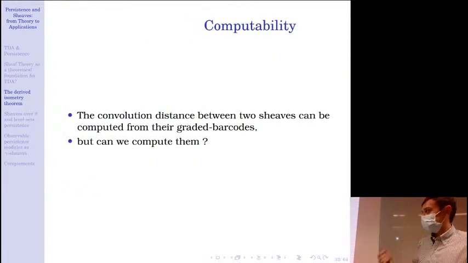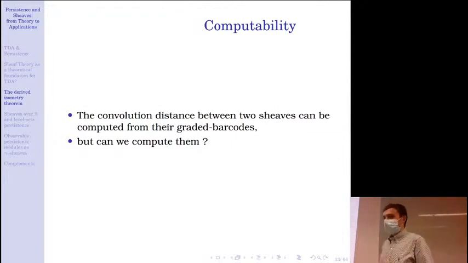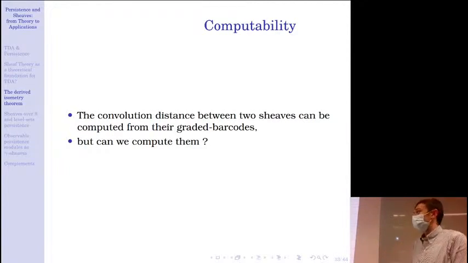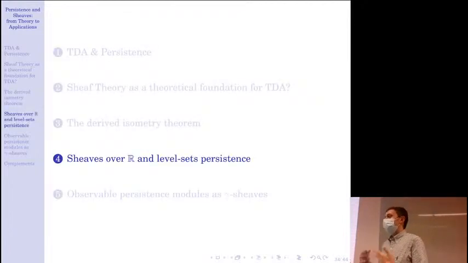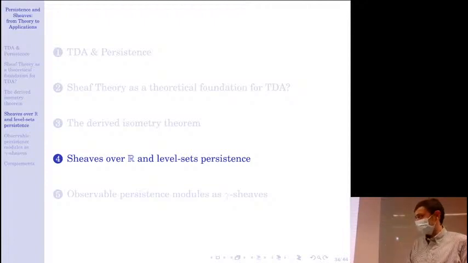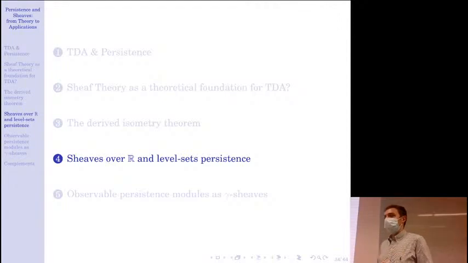And this leads me to this question. This result seems interesting because it gives a way to compute the convolution distance, but we need also to know how to compute graded barcodes from a computational point of view. And this is actually what we managed, not to do, but to give a way to do it with Steve and Gregory by carefully studying the links between sheaves over R and level set persistence.